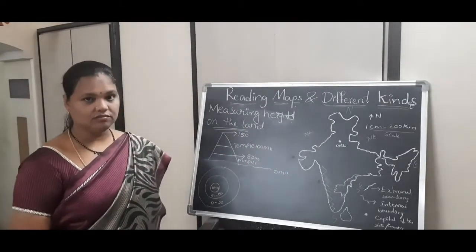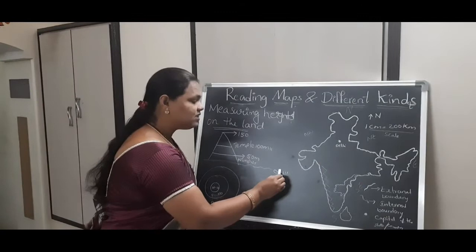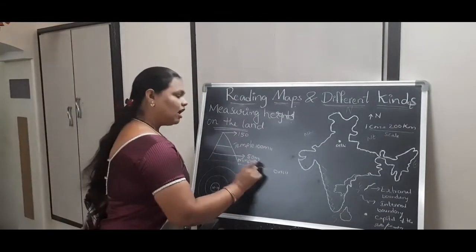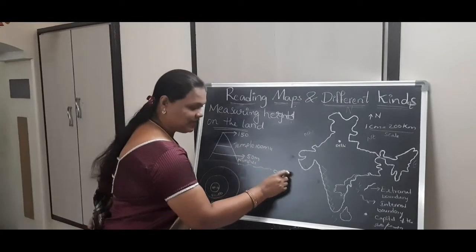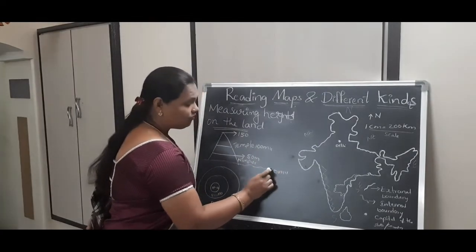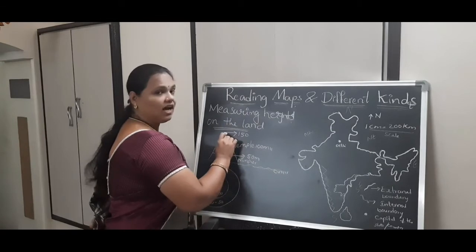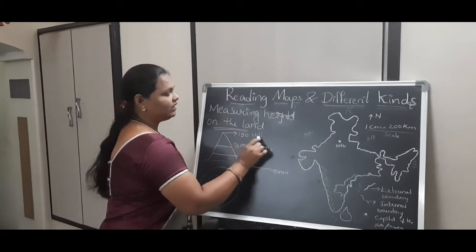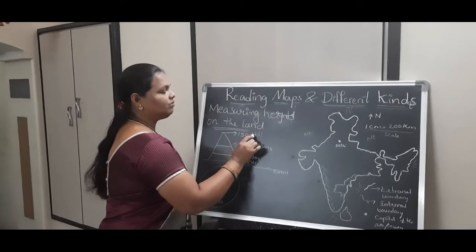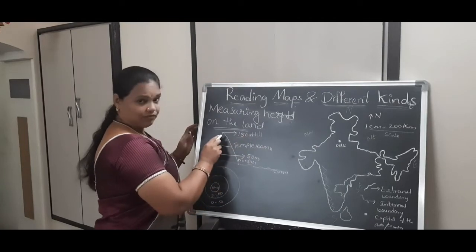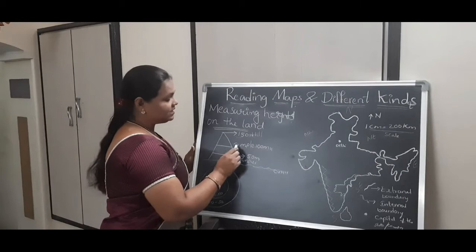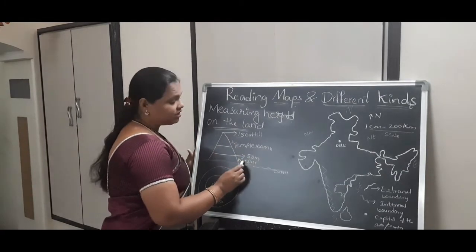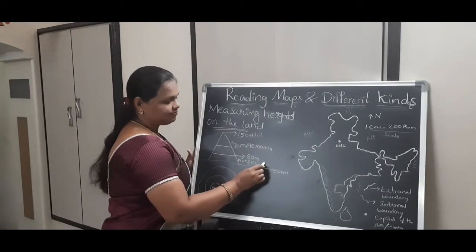How do they measure? By taking the sea level. See here, observe this picture, and this is the sea level. From 0 meters at sea level they measure the height. And this is the height of the hill, 150 meters, and here a temple is there, at 50 meters. At 50 meters, Nimpur village is present.